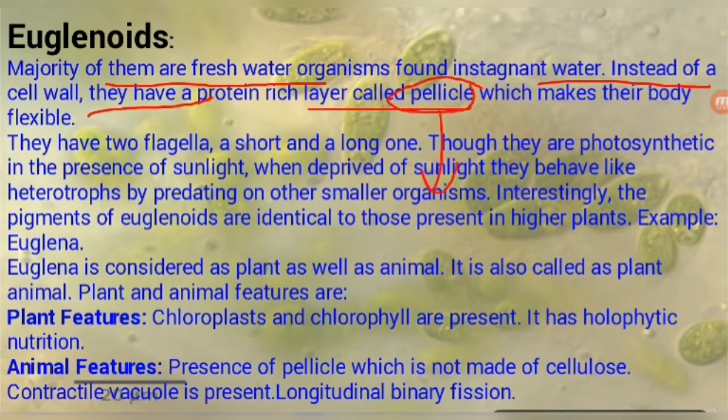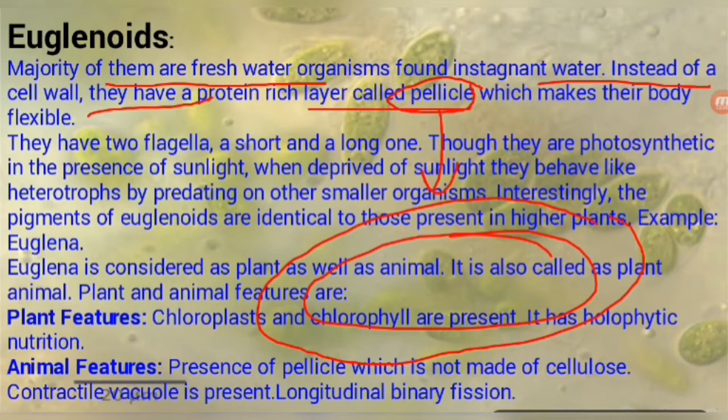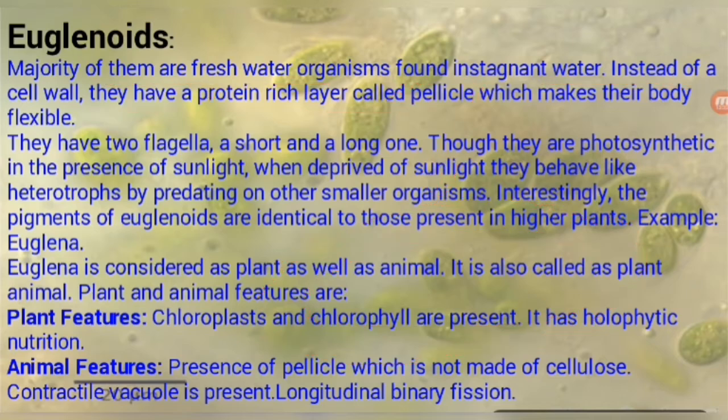Their outermost covering is just like a cell membrane, and this is known as pellicle, but it is different from the cell membrane. The cell membrane is inside it. So the outermost covering is pellicle, which makes their body flexible. They have two flagella, a short one and a long one. But they are not kept inside the dinoflagellates. Why? I will tell you later.